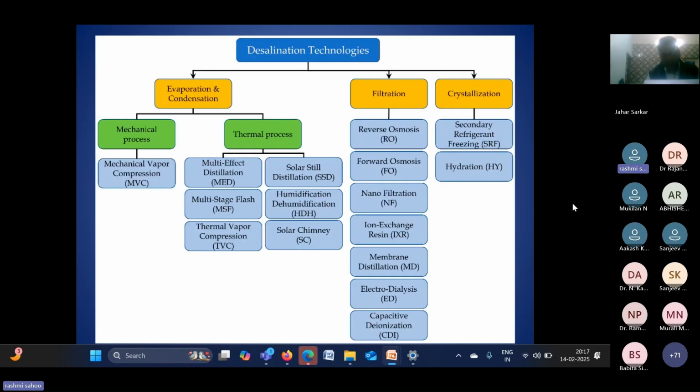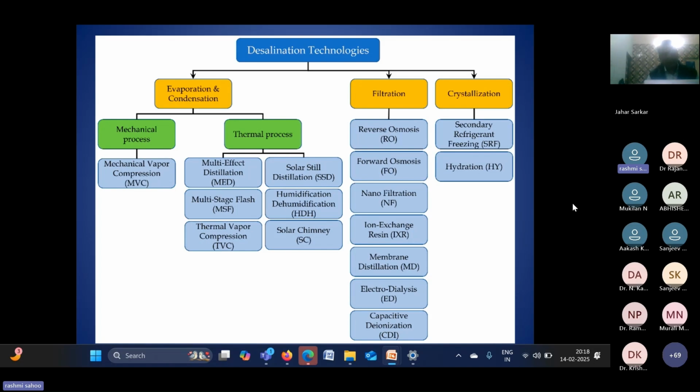Now next I am going to the desalination technologies, the water distillation systems. There is a lot of classification and a lot of technologies available. The question is which technology you will use, and that depends on your situation, on which situation you want to use this system.